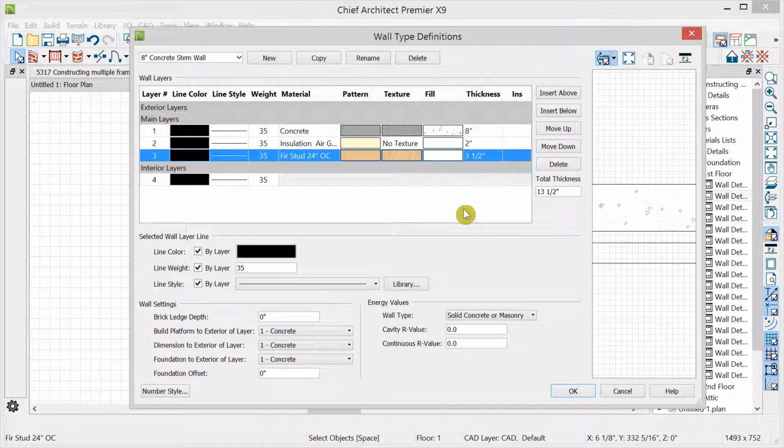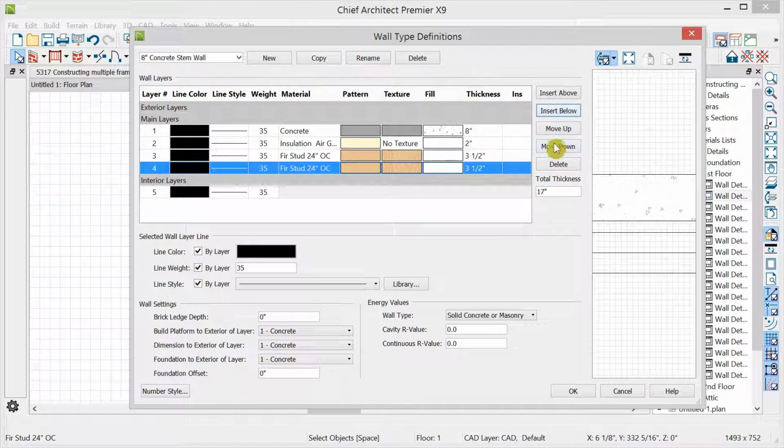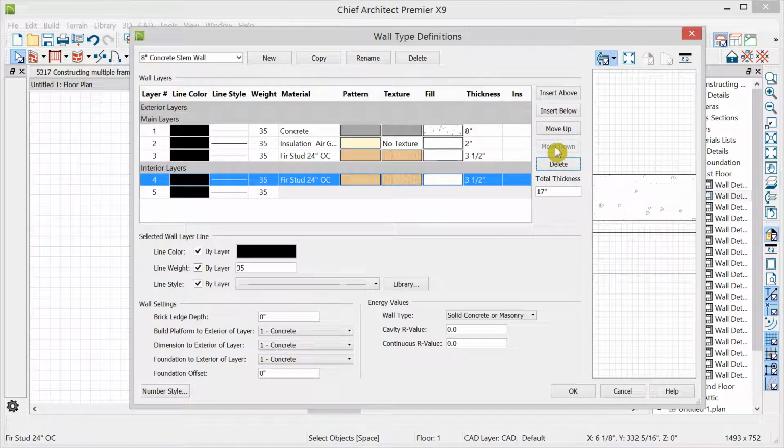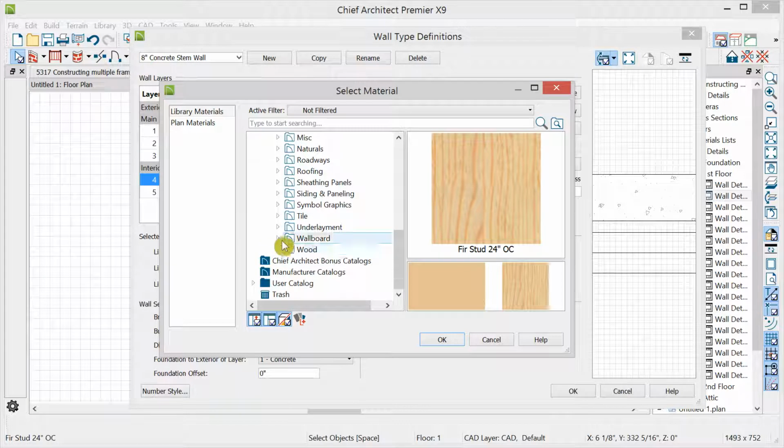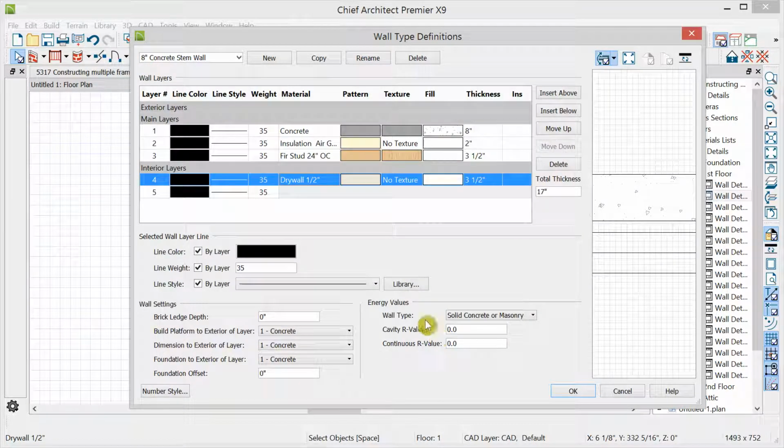Although we could insert below, and we could move this down if we wanted it to go into the interior group, and then we could change this to wallboard, 4x8 drywall, 1/2 inch. Make sure we set the thickness correctly, and we've completed a wall.